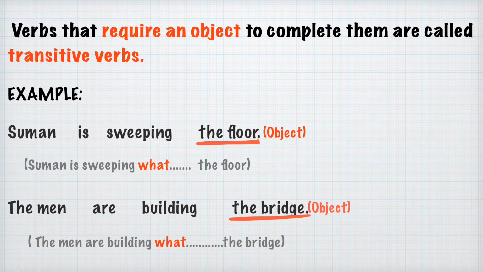So here in this case, the bridge is the answer to the question what regarding the verb building. So here building is the verb that is taking the help of the object bridge to make its meaning complete. So we can conclude building is a transitive verb. I hope I have made you clear about this transitive verb.